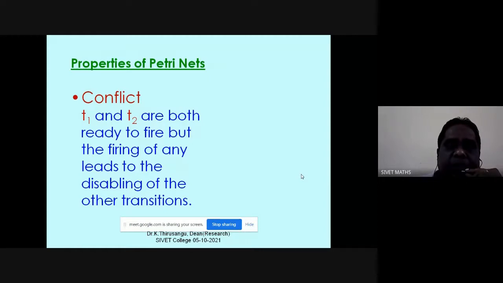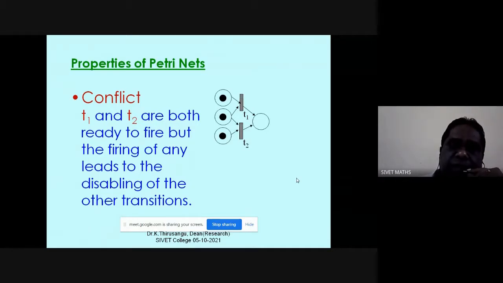Another important concept is conflict. That means there is only one token, but two transitions are ready to take it. For example, for transition T1, there are two inputs: one is this, another one is the middle one. Similarly, for transition T2, there are two inputs: one is the middle one and another one is the last one. Now, the middle place has one token. It is offering the token either to T1 or to T2.